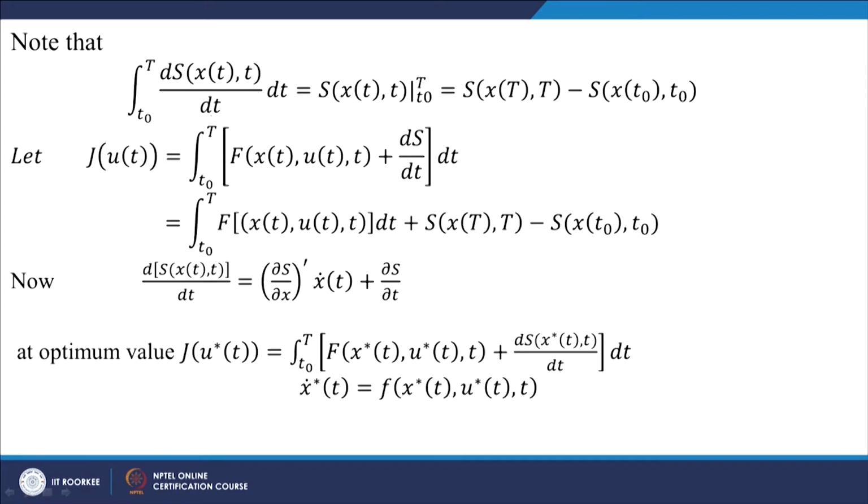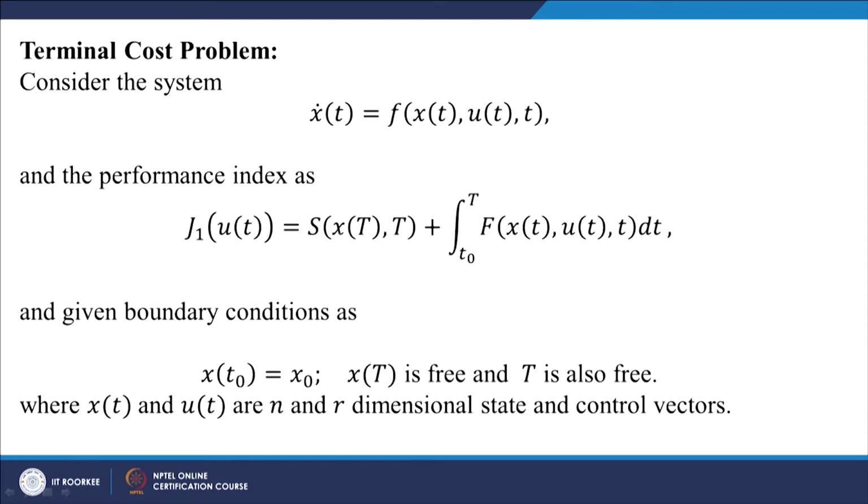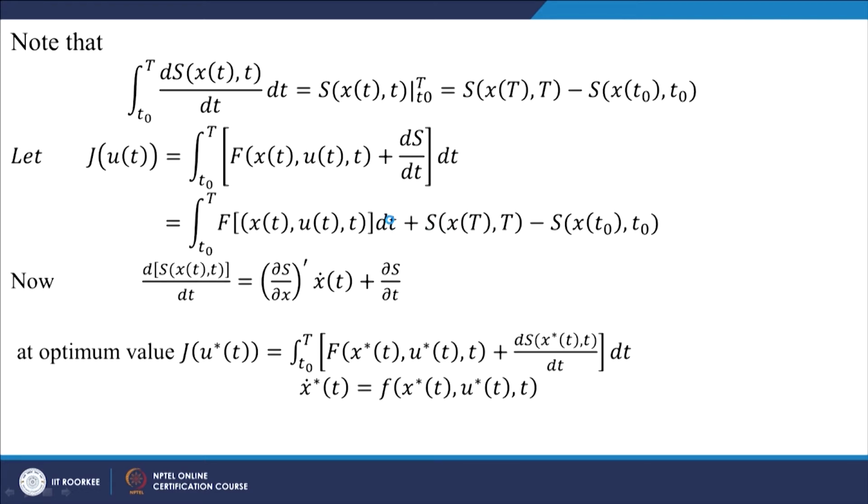Now, the integral of ds by dt is given by this expression, which is well known: s at the final position minus s at the initial position. Because J1 is defined with s at capital T, s at capital T is given by the integral of ds by dt plus s at the initial condition.